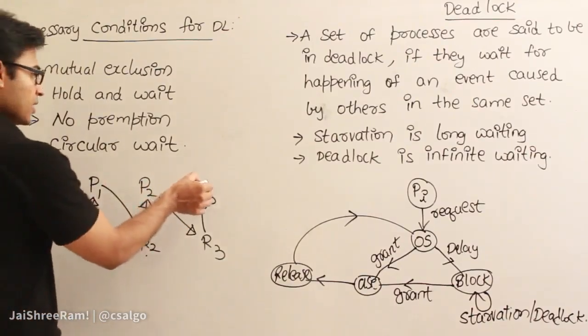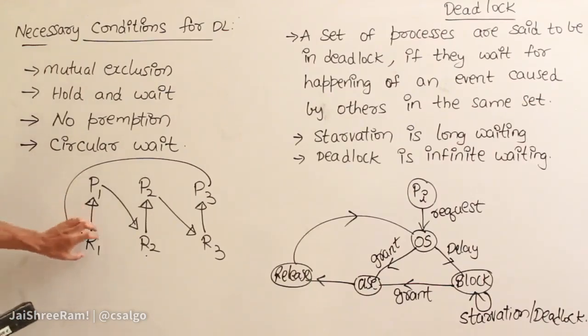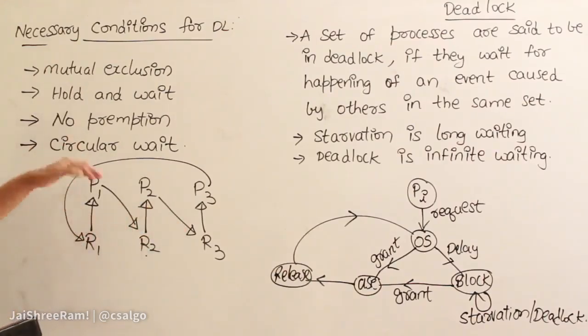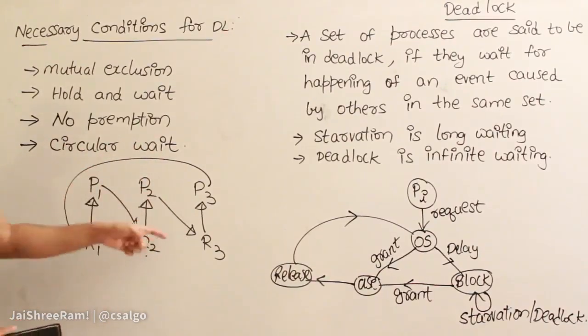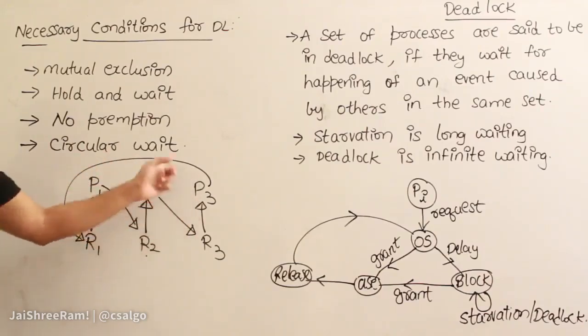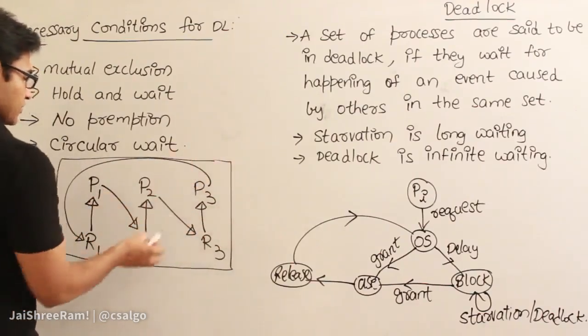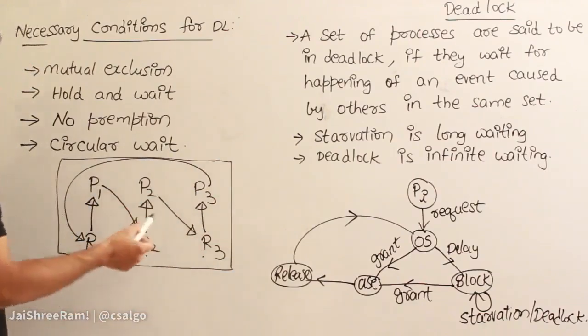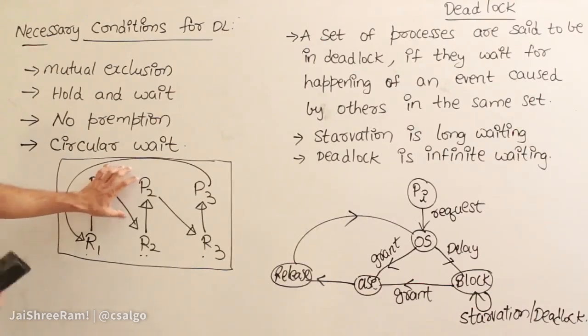And at the same time, if P3 wants R1, and R1 is with P1, so every process has taken some resources and they are waiting for some other resources so that they can complete the execution, but the other process is not going to leave it. And if you observe it, there is a cycle, isn't it? Therefore this kind of waiting is called a deadlock. In case, okay, I cannot directly declare that there is a deadlock unless we examine what types of resources R1, R2 and R3 are. We shall examine them first. So let's not call it a deadlock as of now. Let me explain some few points.